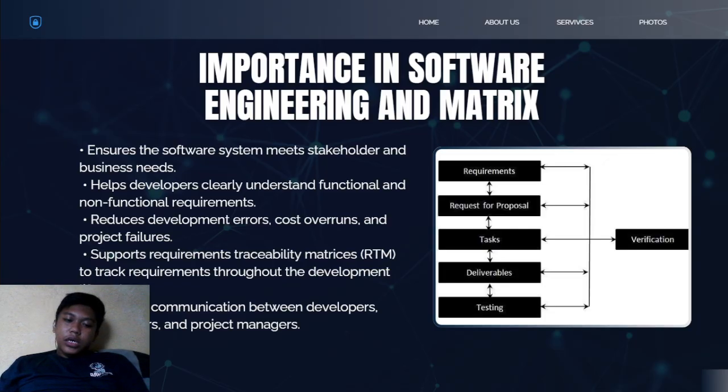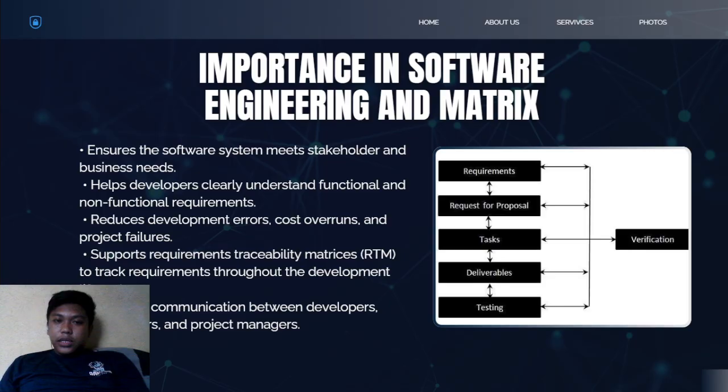So the first one is it ensures that the system being developed meets the actual needs of users and stakeholders. So without clear requirements, developers may build systems that do not solve the intended problem or the intended purpose.